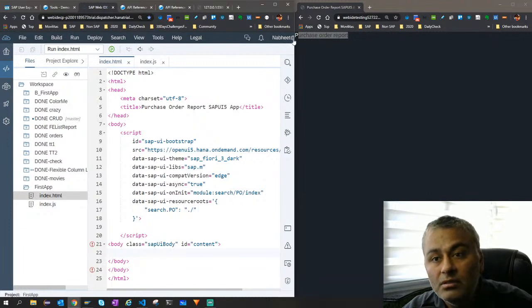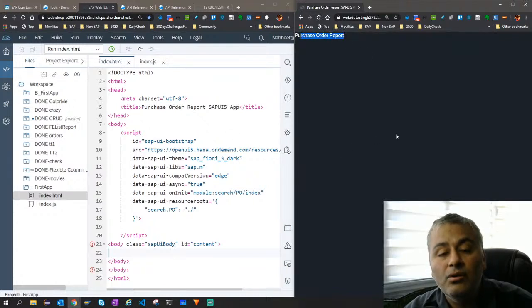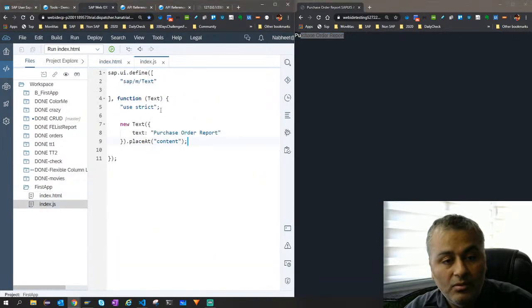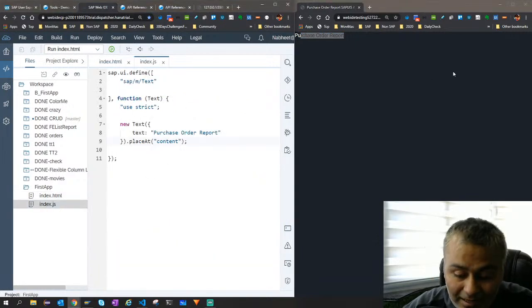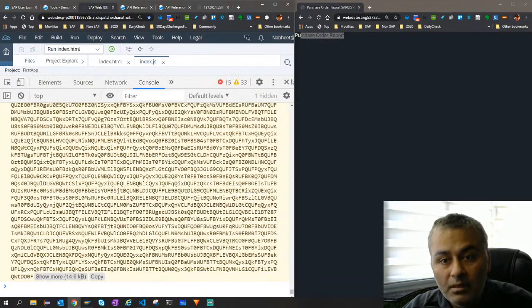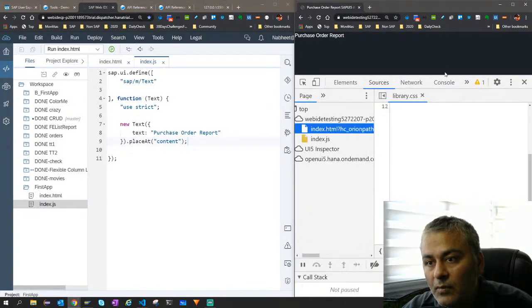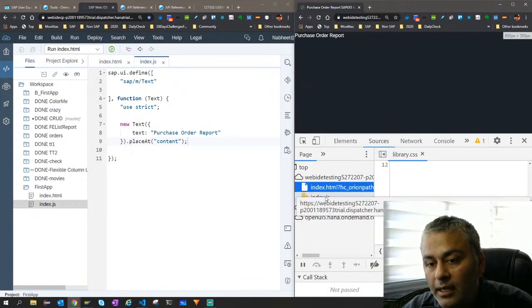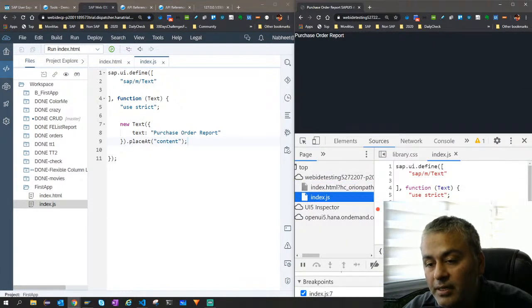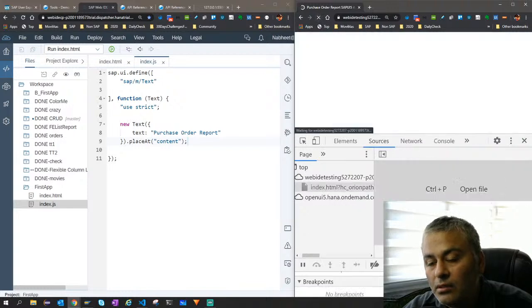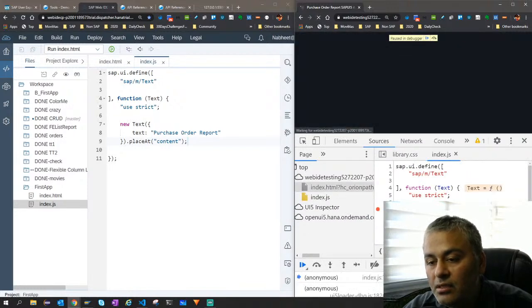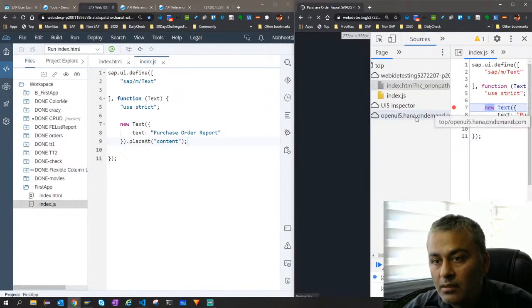Let me now just reload. Now you see that we don't have any alert being called, because we don't have any alert, and this is being loaded. Let's open a debugger here, and in index.js I place a breakpoint here and reload, right? So now you see this is being called.